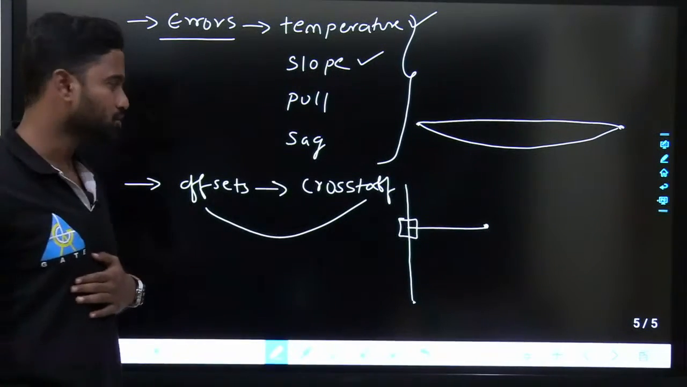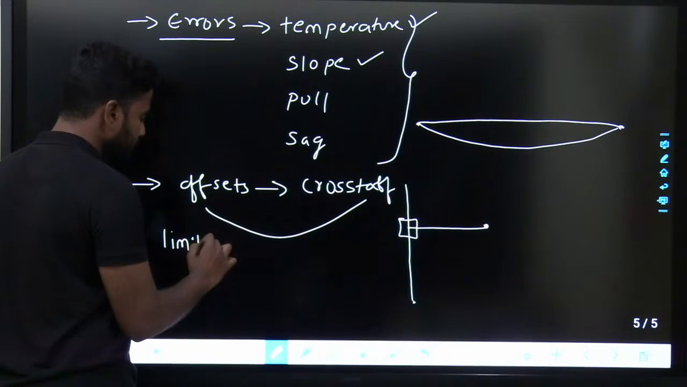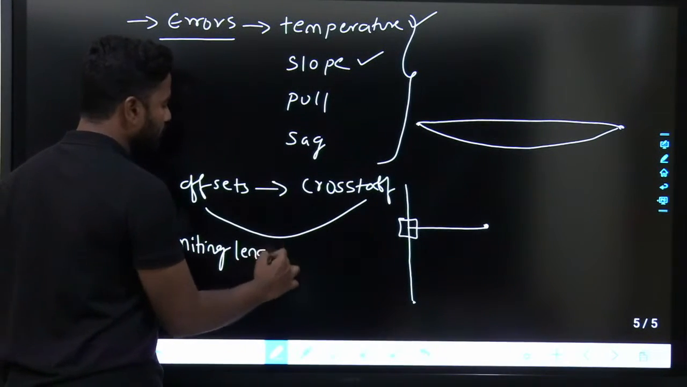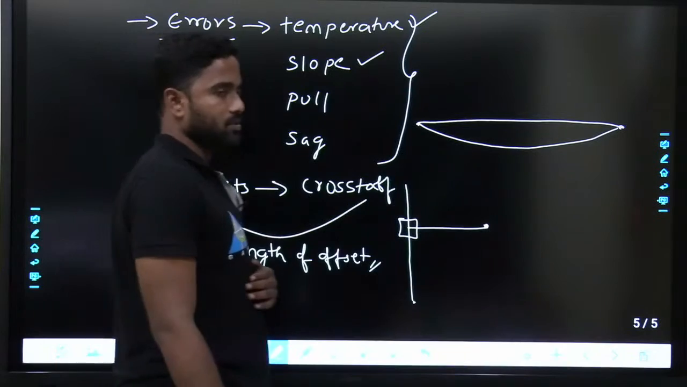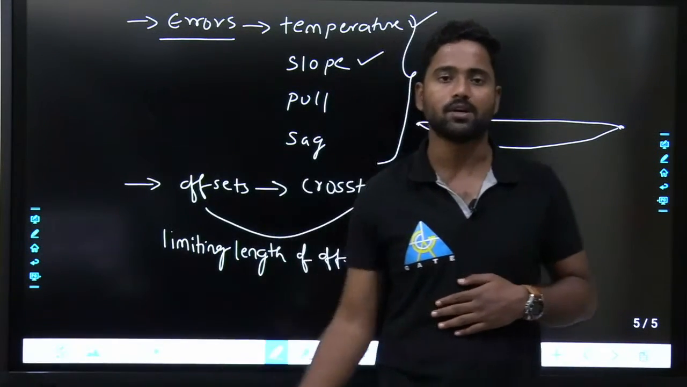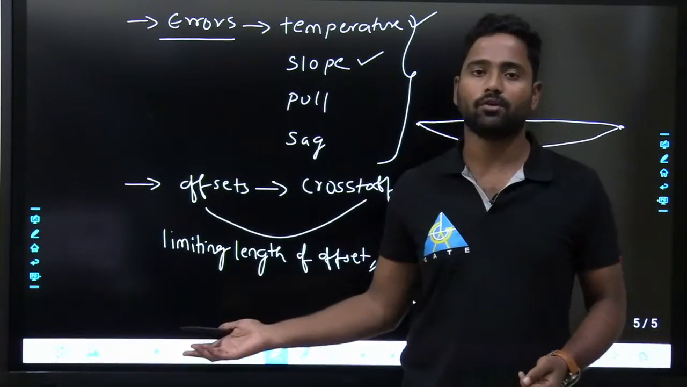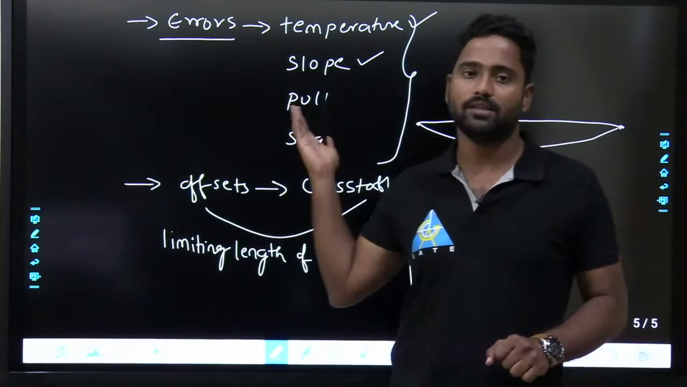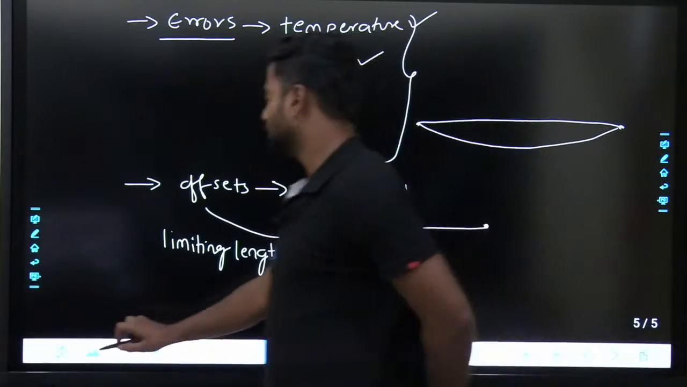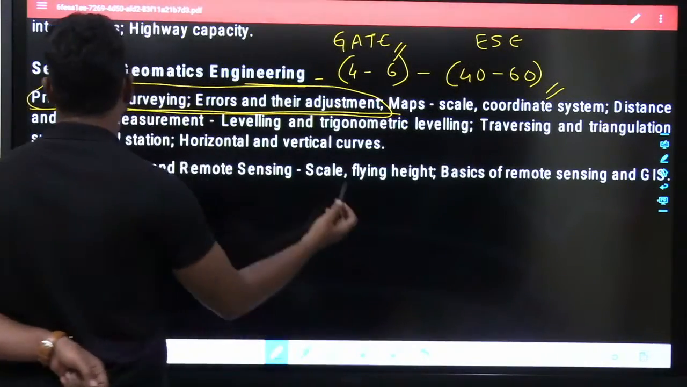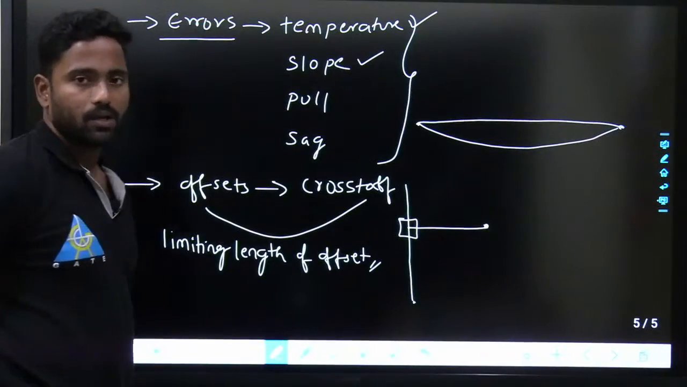So that's how you are going to use the instrument, and what is the limiting length of offset, so that there will be no errors. All those things will be discussed. What exactly is offset, what is the perpendicular offset, what are the different types of offsets, and then limiting length of the offset. All those things will be discussed in chain surveying. Fine. So this is what we'll do in chain surveying. From chain surveying, I'll be getting the distance.